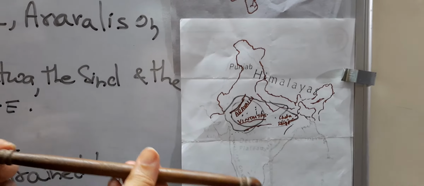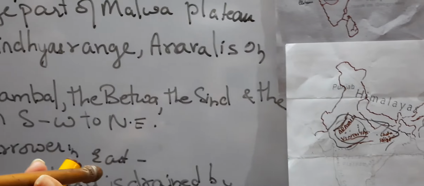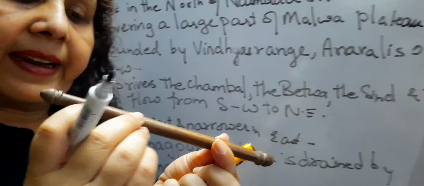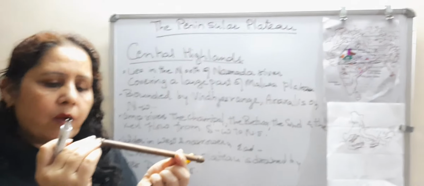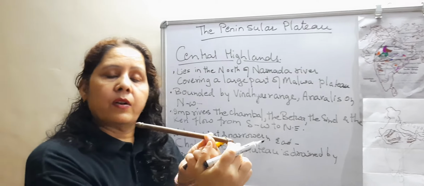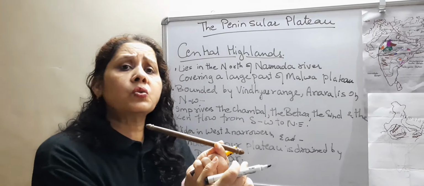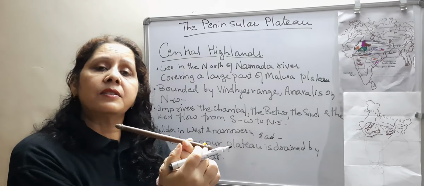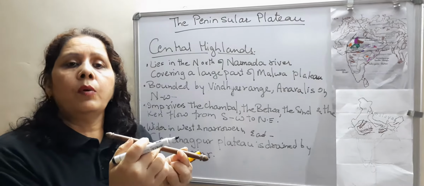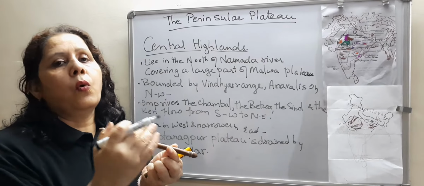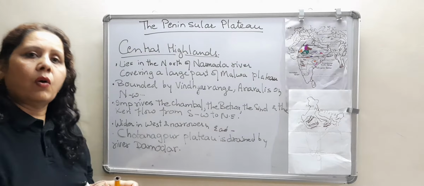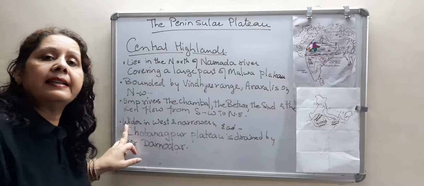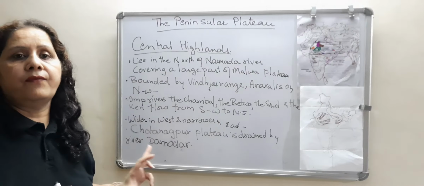Here you can see that it is a wider part of the Central Highland. The rivers flow from the southwest region and drain towards the northeast region, which shows that it has a slope. Due to this slope, the rivers flow into the northeast region of our country, and we can say like this also, that the Central Highland is wider in the west.